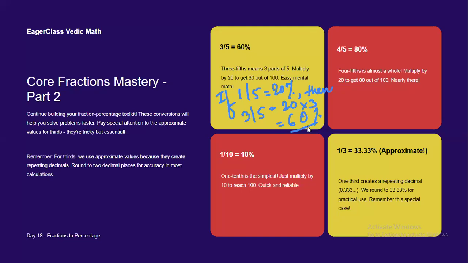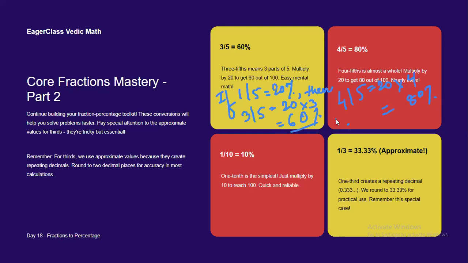3 by 5 is equal to how much percentage? Understood? If 1 by 5 is equal to 20%, then 3 by 5 is equal to 20 into 3. That would be 60%. Okay. Now next, 4/5. In this, what you have to do, if 1 by 5 is equal to 20%, then 4 by 5 is equal to 20 into 4, obviously, right? That means 80%.